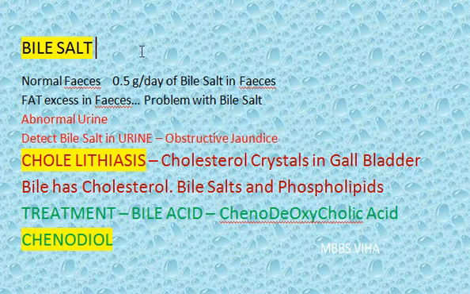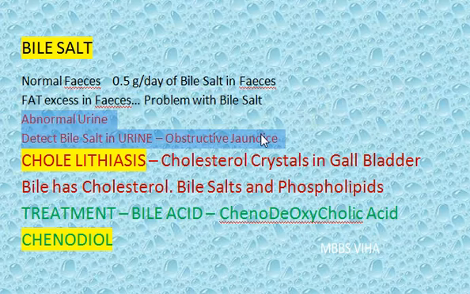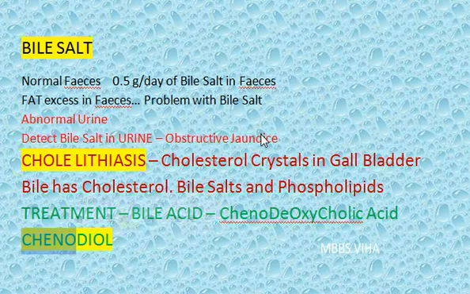So we saw some clinical aspects of bile salt in this video. Normally feces can have bile salt, however urine will not have bile salt. If there is excess fat in feces, there is some problem with digestion and absorption of fat, could be a problem with bile salt. If abnormal urine has bile salt, then it could be obstructive jaundice. Another clinical aspect is cholelithiasis, where there are cholesterol crystals in gallbladder. The treatment is chenodiol. Say chenodiol, chenodiol, chenodiol.